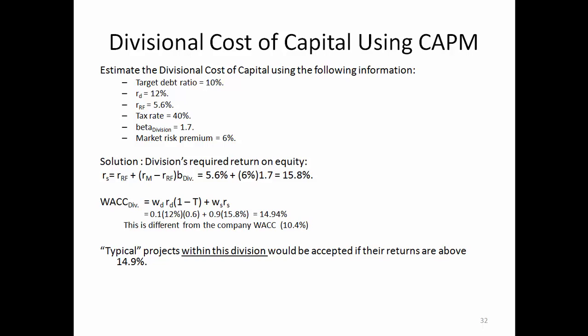And if you remember from the previous calculation, the company's WACC is 10.4%. The idea here is that this division's WACC is higher than the overall average company WACC. So within this division, a typical project would be accepted if and only if the returns are above the 14.94% cost of capital for this division.